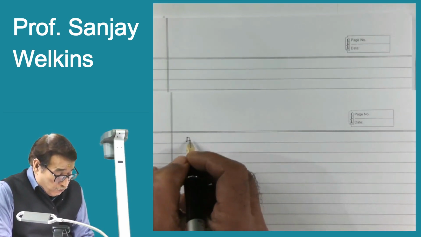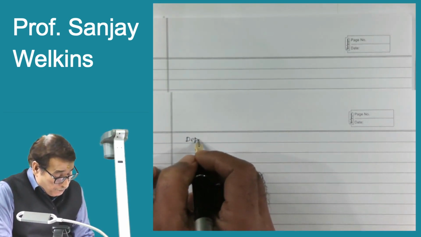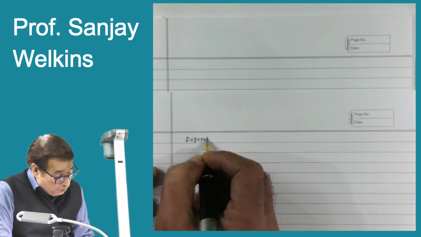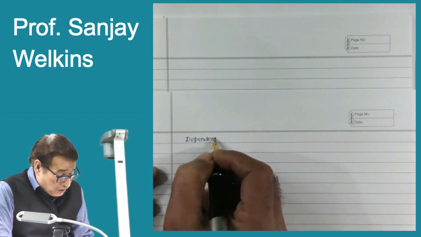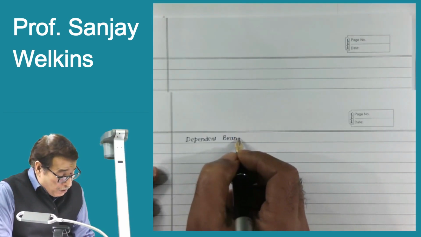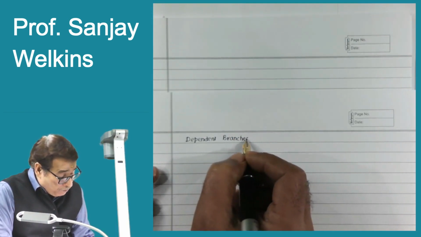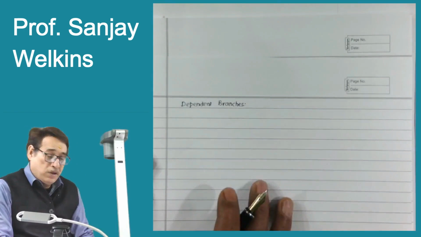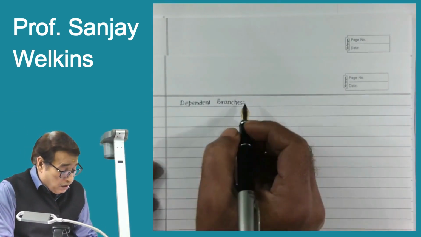Just a moment ago when I started off with the chapter, in the overview, I did tell you that dependent branches, as the name suggests, are dependent upon the head office. Now you write a little bit about it.